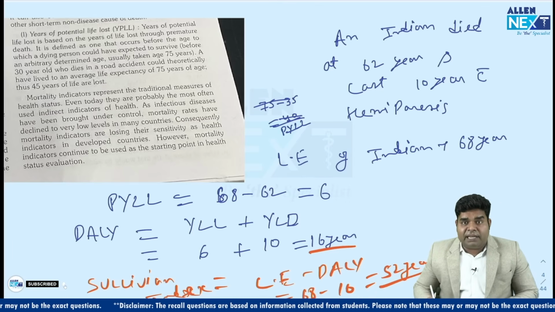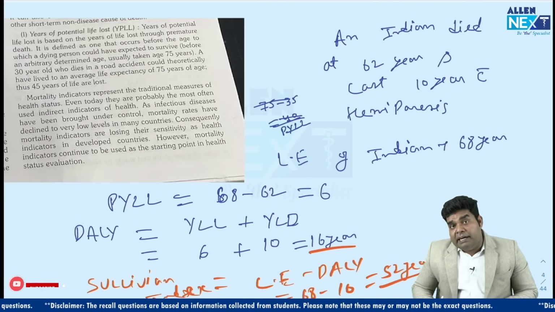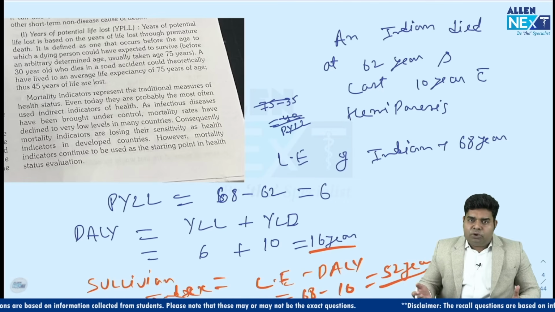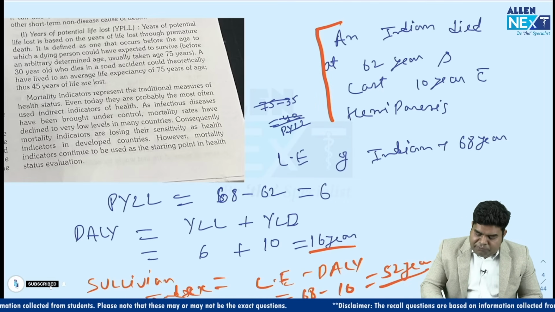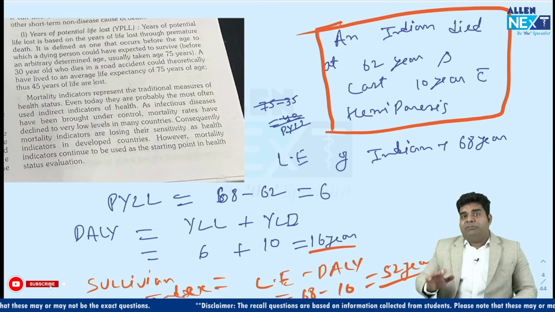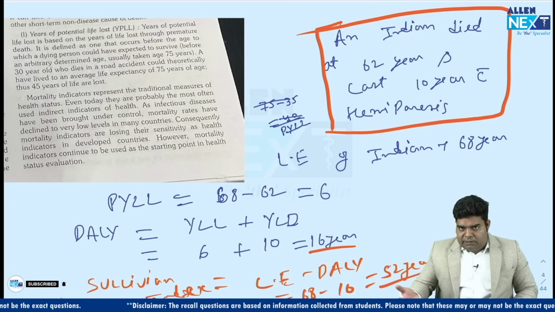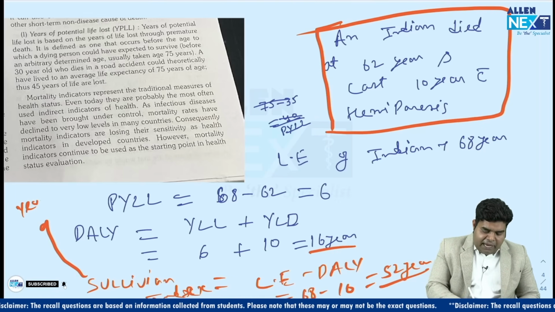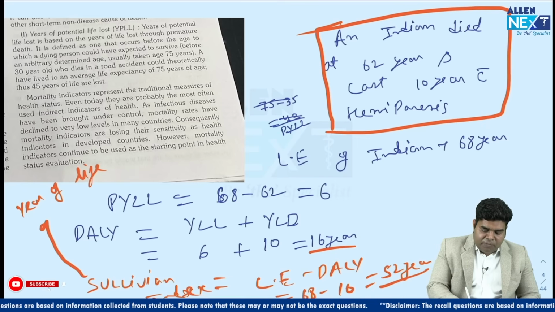And Sullivan index tells us how many years a person has lived without disability. So in this story also you can understand that till 52 years, this person had no disability. After 52 years, he had hemiparesis. So Sullivan index tells us year of life lived without disability.